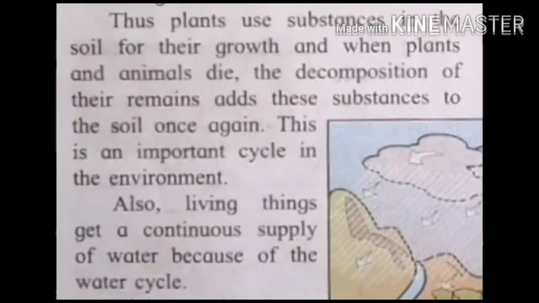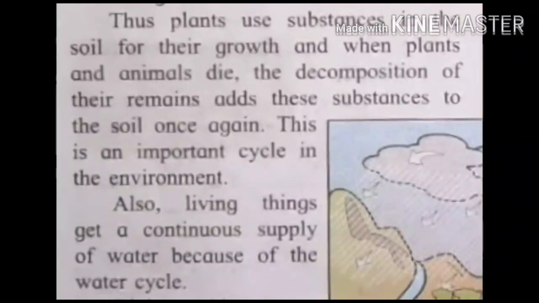This is an important cycle in the environment. When the decomposition of plants and animals is performed, only then will the plants grow with the proper substances, and in this way the important cycle goes on in the environment.